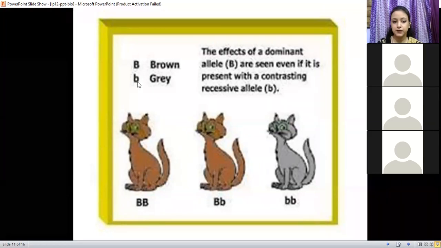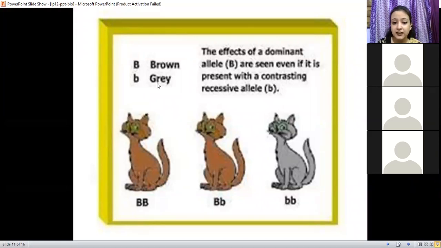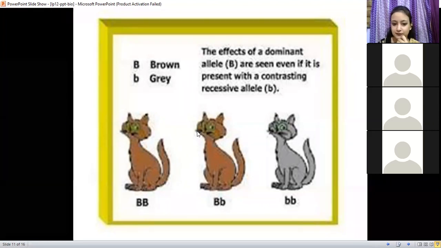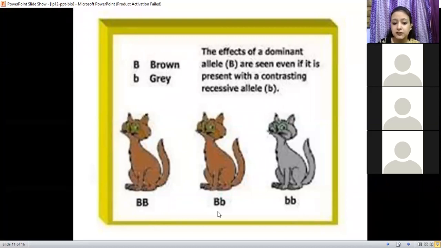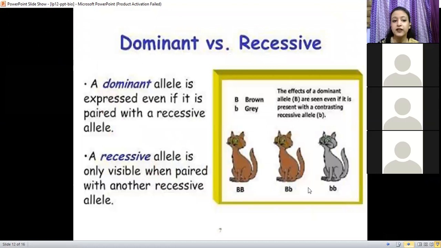Wait students, wait. The small b is carrying the information for gray. But the cat is brown in color, and brown is denoted by capital B. So which one is dominant? Which one is expressing the character? Capital B. Yes, capital B is expressing its characters. So that is the difference between dominant and recessive.